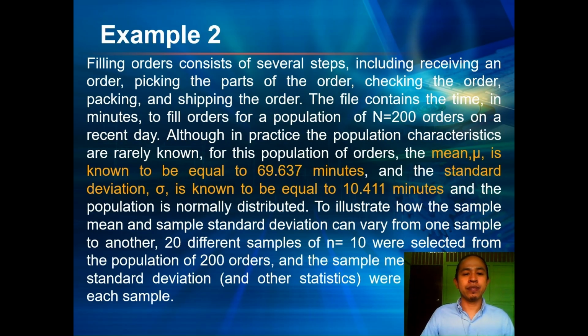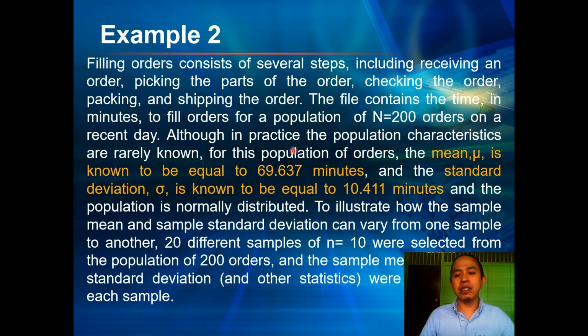Okay, so let's have example number 2. Allow me to read the situation. Filling orders consist of several steps, including receiving an order, picking the parts of the order, checking the order, packing, and shipping the order. The file contains the time in minutes to fill orders for a population of 200 orders on a recent day.